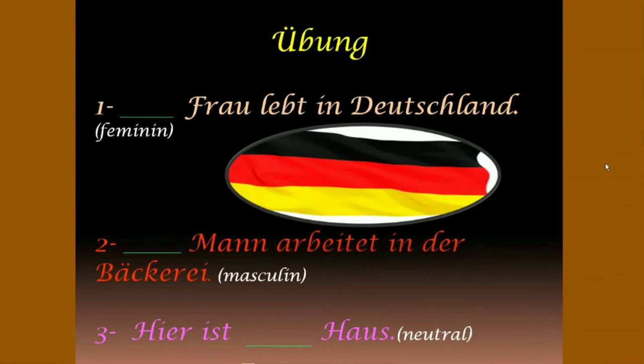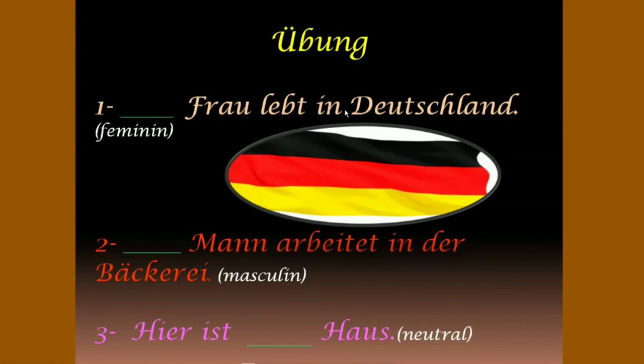Let's practice. You have to guess the article. Here, I have given you the hint of particular subject or noun, that this particular subject belongs to which gender. So you have to guess the article here. Blank Frau lebt in Deutschland.